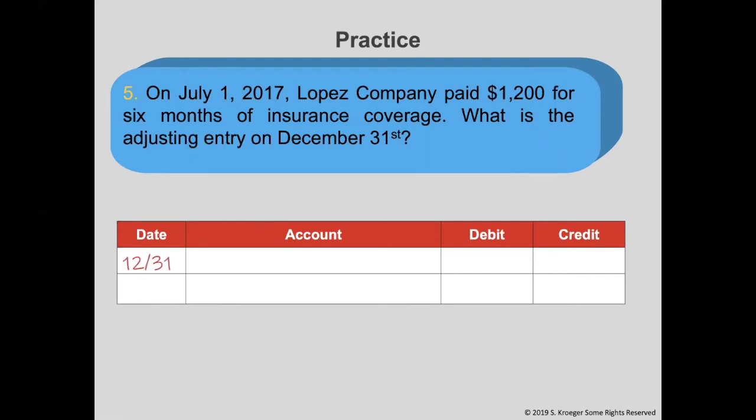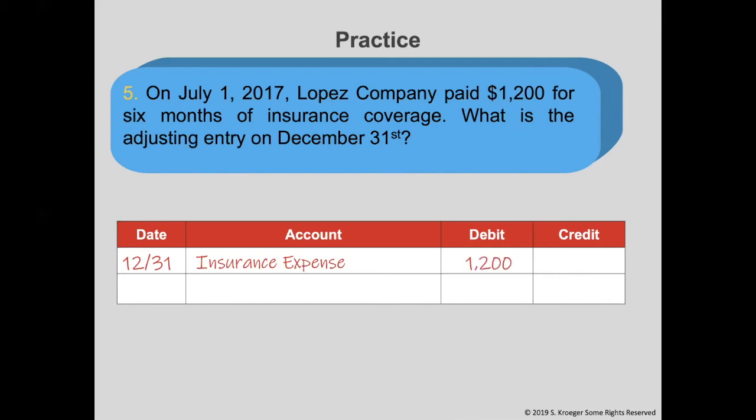What expense have we used over the last 6 months? Insurance. We will use the insurance expense account. How much insurance did we use over the last 6 months? Like I said, it was all of it. All $1,200 we will record as an expense.